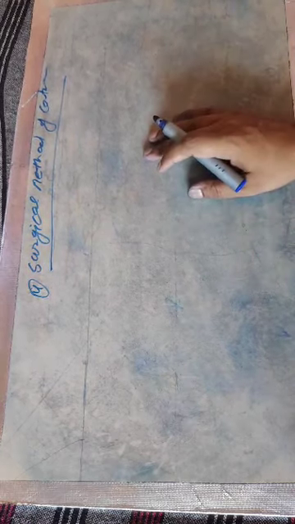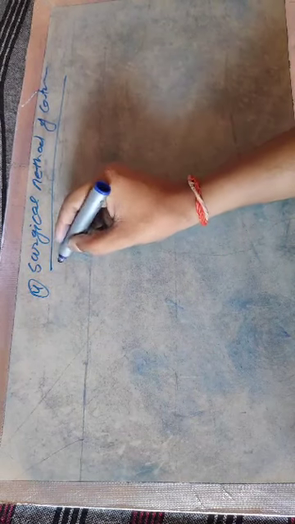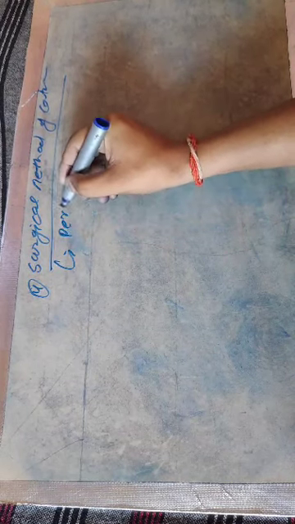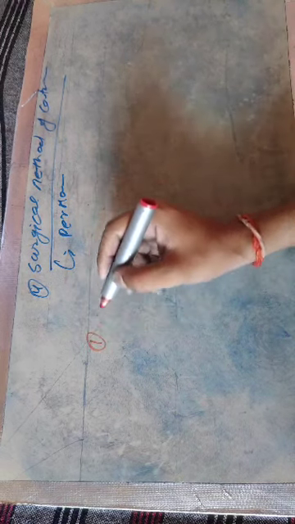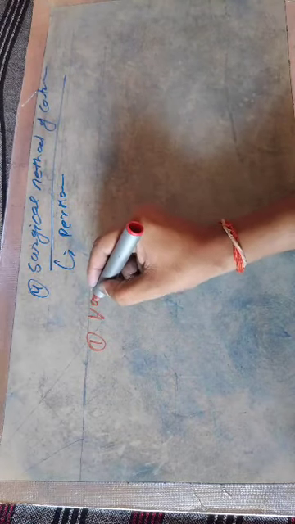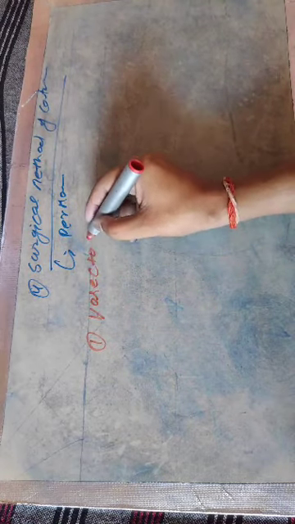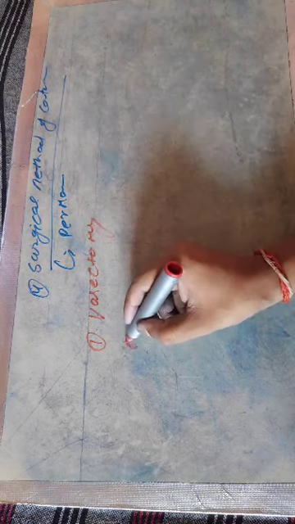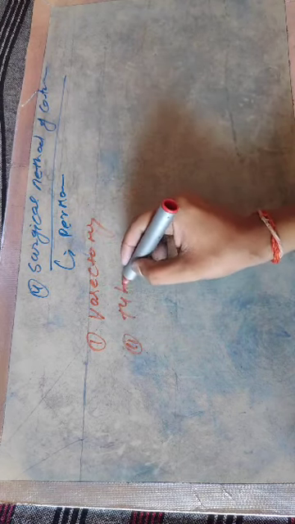Actually, the surgical method of contraception is a permanent method of contraception, and it may be asked in the examination. And what happens in the surgical method? It is for both male and female. Surgery in male is called vasectomy. Vasectomy. And surgery in female is called